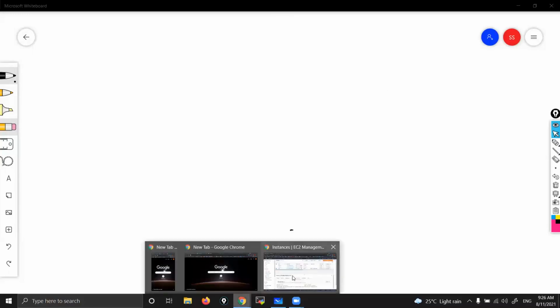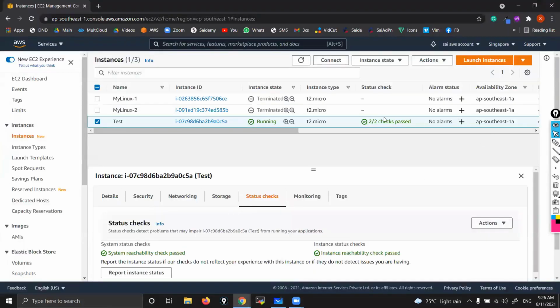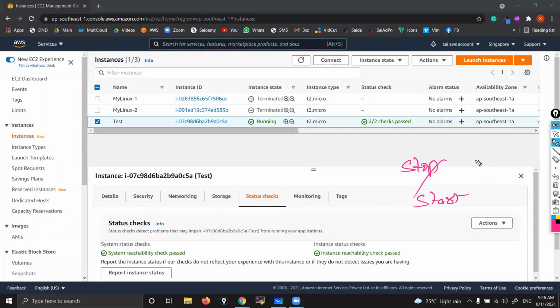See, restart means stop and start. If you stop and start, the entire functionality will be stopped and that will be started again. That means your OS, all functionality, your machine will literally stop.